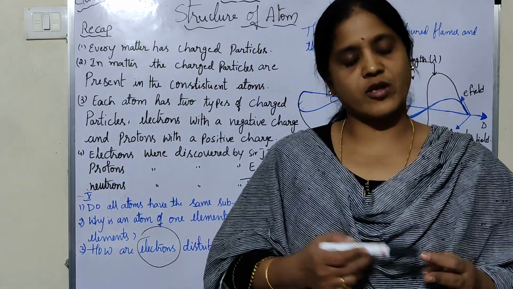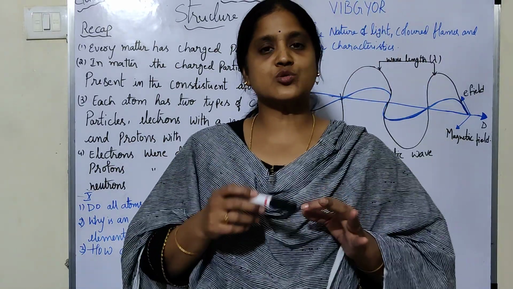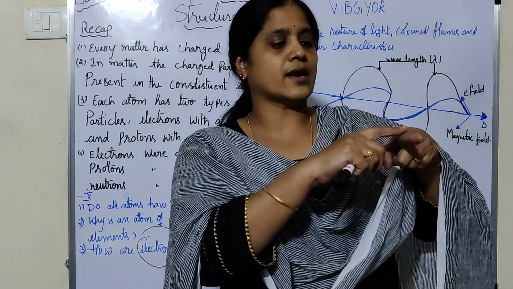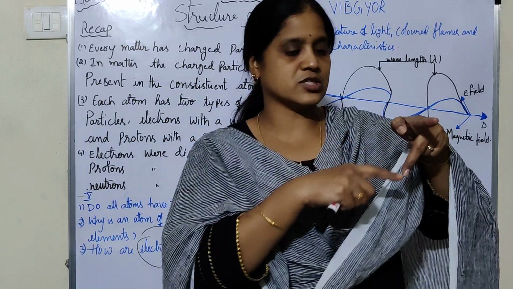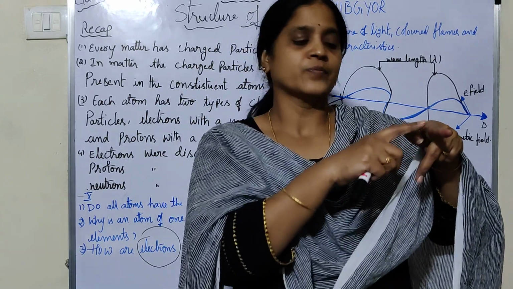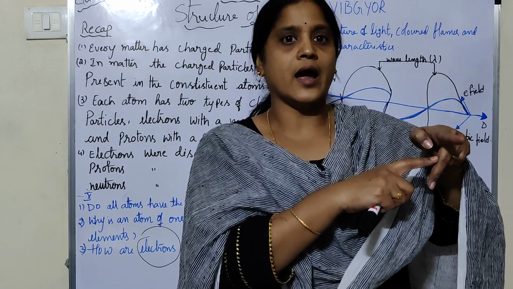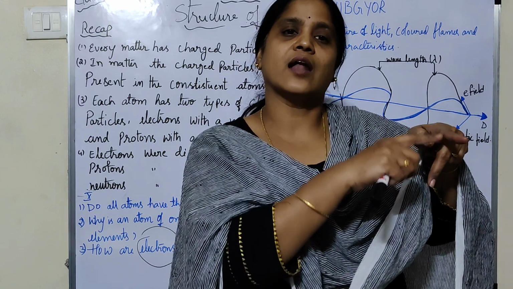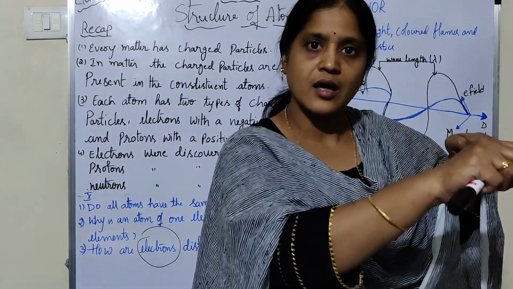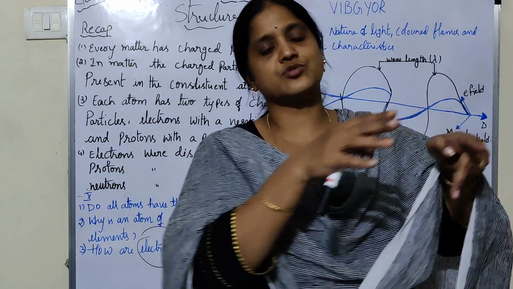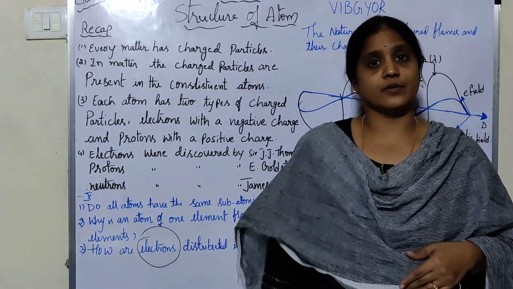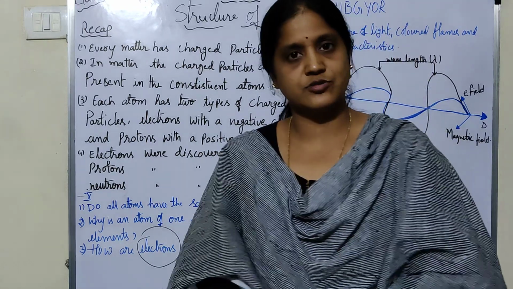These two waves are perpendicular to each other. The electric wave travels like this, the magnetic wave travels like this, and they travel together in perpendicular directions.